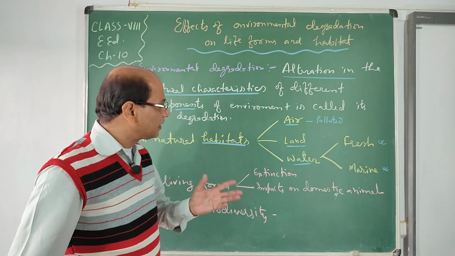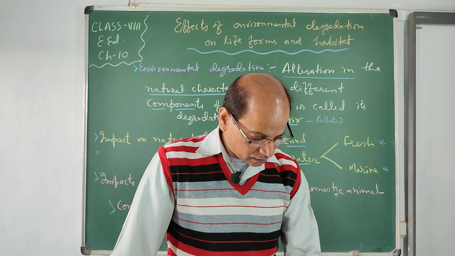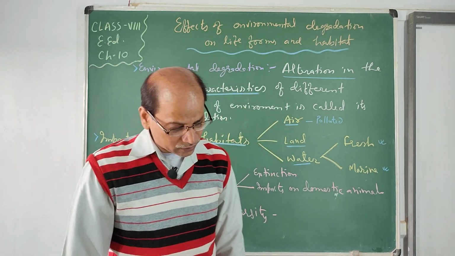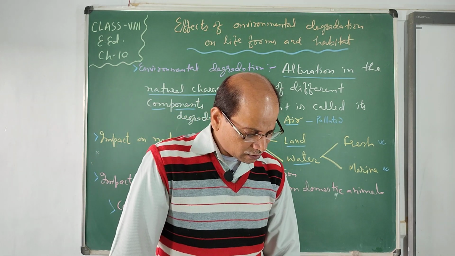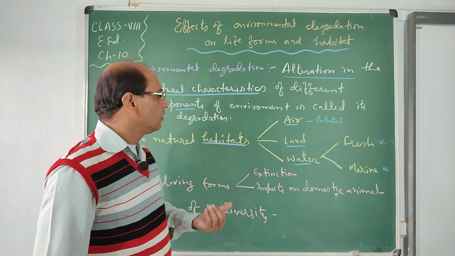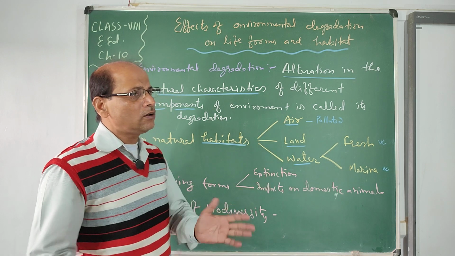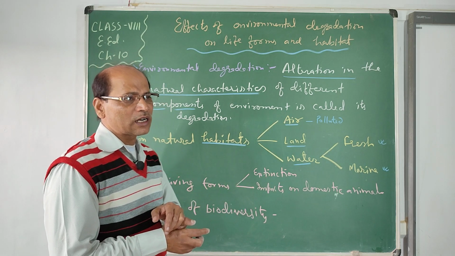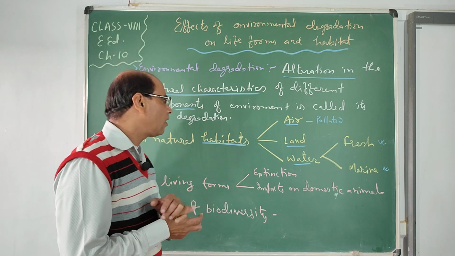Most of the land habitats of animals and birds have been destroyed due to farming practices, mining and quarrying. So many activities we do remove or disturb the habitat of the living organisms. They are there on the land.